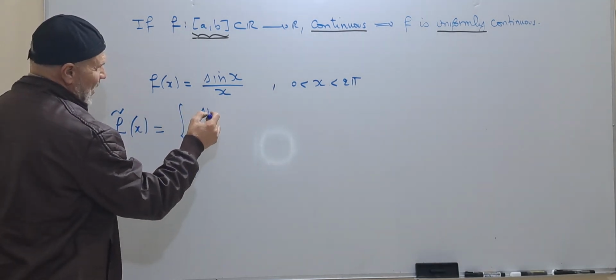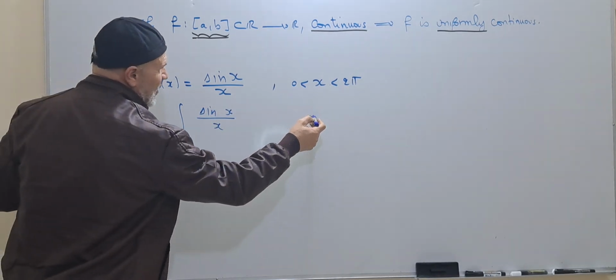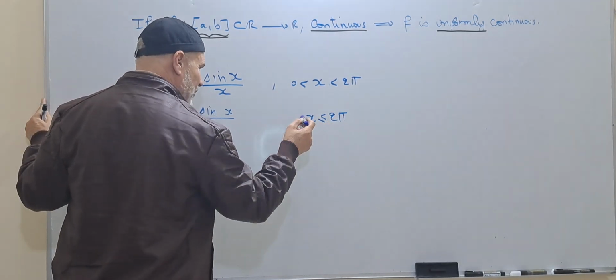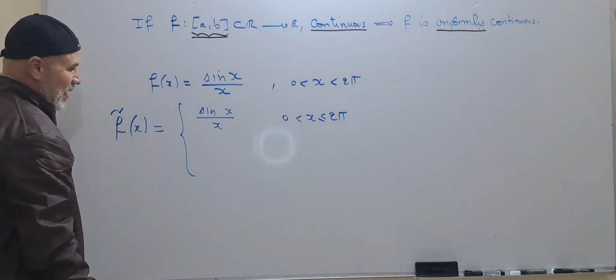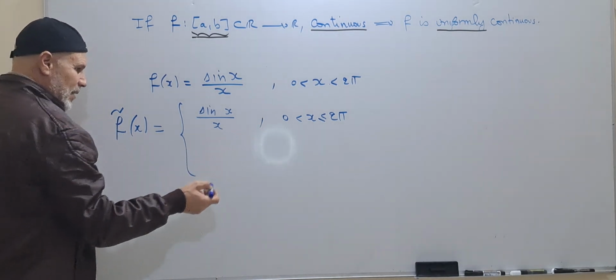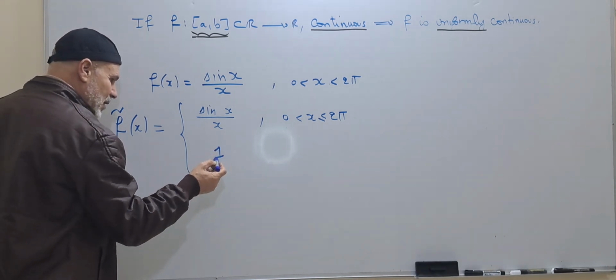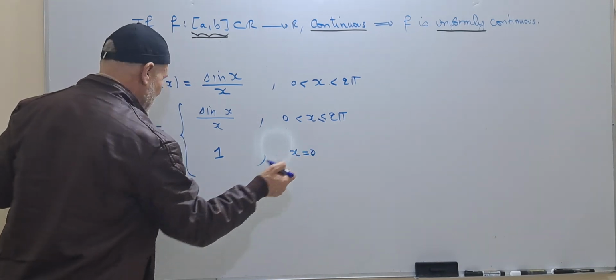Let us take this function f tilde. It is equal to sine x over x if x is less than or equal to 2 pi; we have no problem with 2 pi, where it is equal to 0. And by the extension method, it is equal to 1 if x is equal to 0.